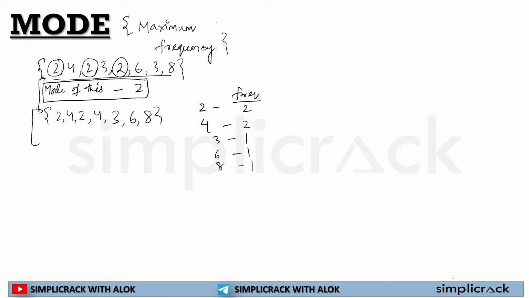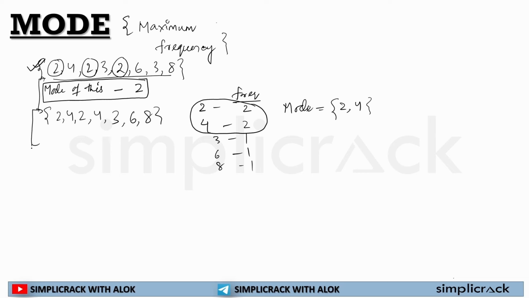Now in the previous question, what did I tell you? Whichever observation has the maximum presence in the given data, or maximum frequency, will be the mode. But in this case, both 2 and 4 have the same frequency. So what should be the mode? You don't have to worry about it. The mode will be 2 and 4. Multiple modes are possible in a given set of data. You need to remember it.